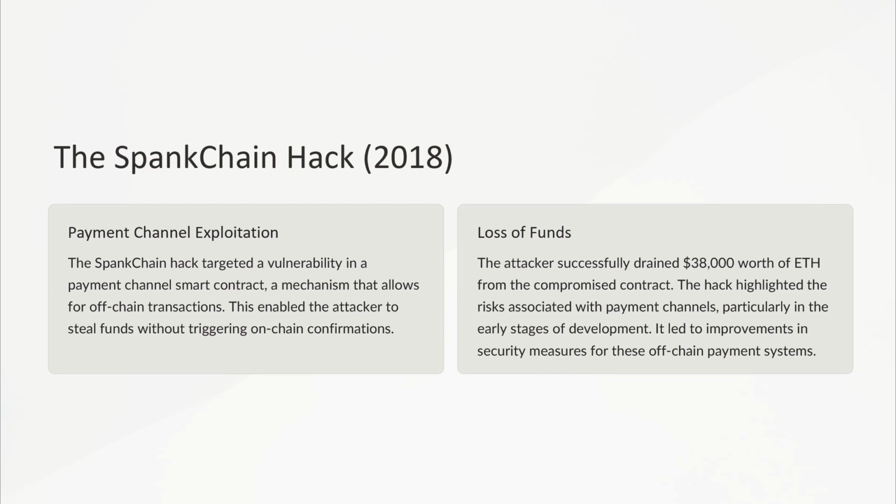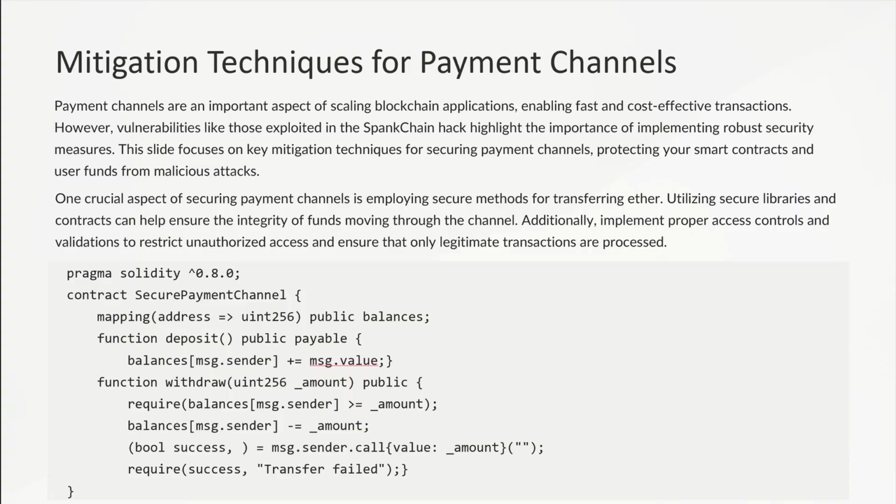SpankChain utilized payment channels for off-chain transactions to reduce on-chain fees and improve efficiency. The hack exploited a vulnerability in the withdraw function of a payment channel contract, allowing the attacker to repeatedly call the function before it finished processing the first withdrawal. This resulted in the theft of $38,000 worth of ETH. To prevent such issues, it is important to use secure transfer methods and robust libraries for transferring Ether. Additionally, implementing proper access controls and validations ensures that only authorized transactions are processed.